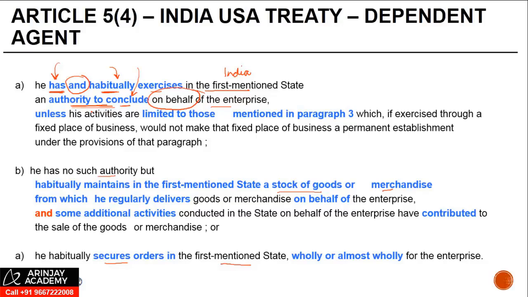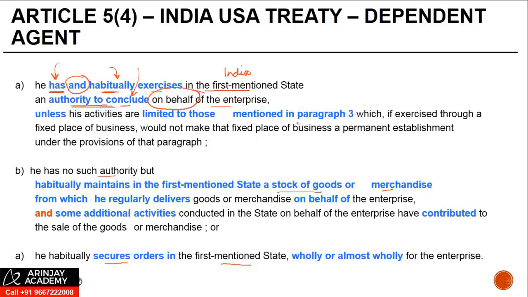If the negotiations are to such an extent that the only thing that is left is to just sign a piece of paper, then effectively he's concluded the contract, right? But if he negotiates some aspect whereby the key points or key elements of the decision are to be taken by the foreign company, you can still argue that the conclusion has been done overseas, right?